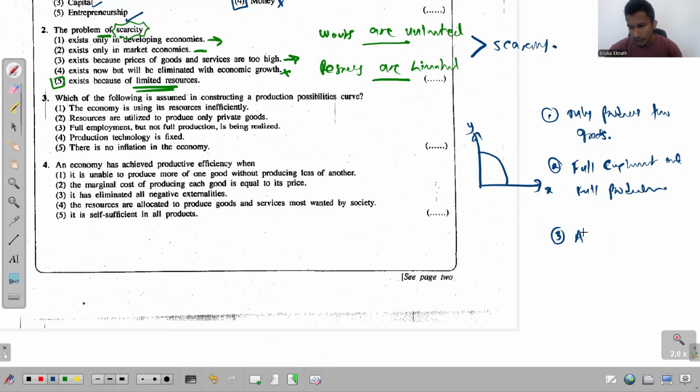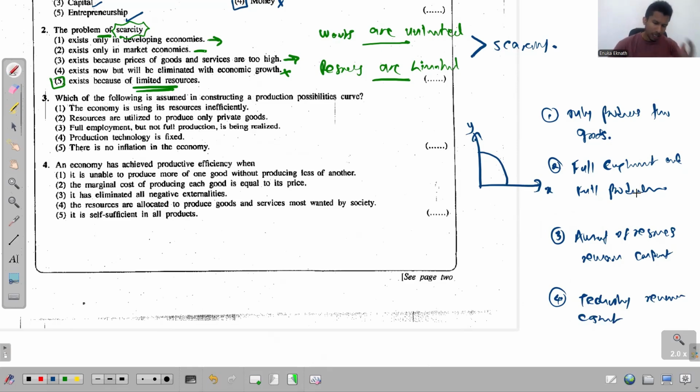Third one, we say the amount of resources remains constant. The fourth assumption is that even technology remains constant. So these are the main assumptions. We have several other assumptions as well, but under main assumptions, we recognize these four.